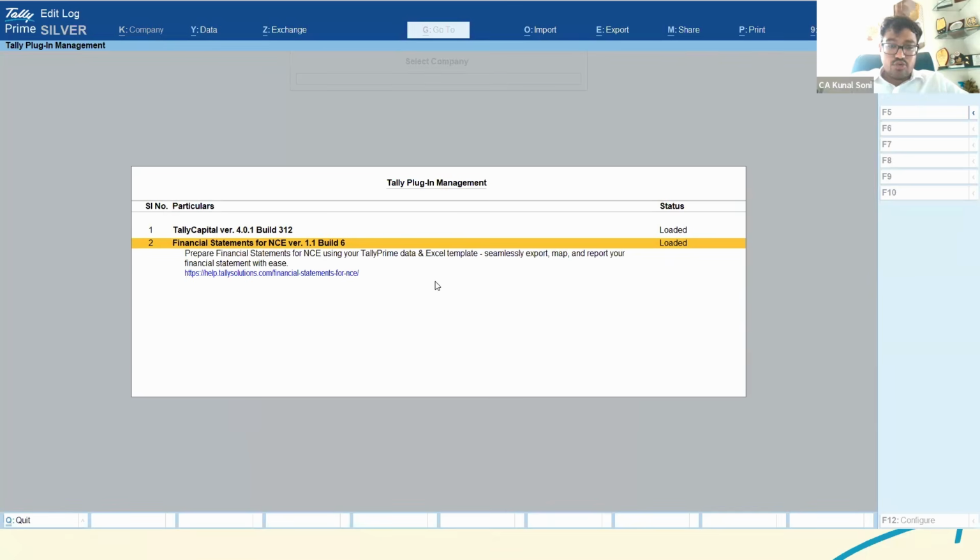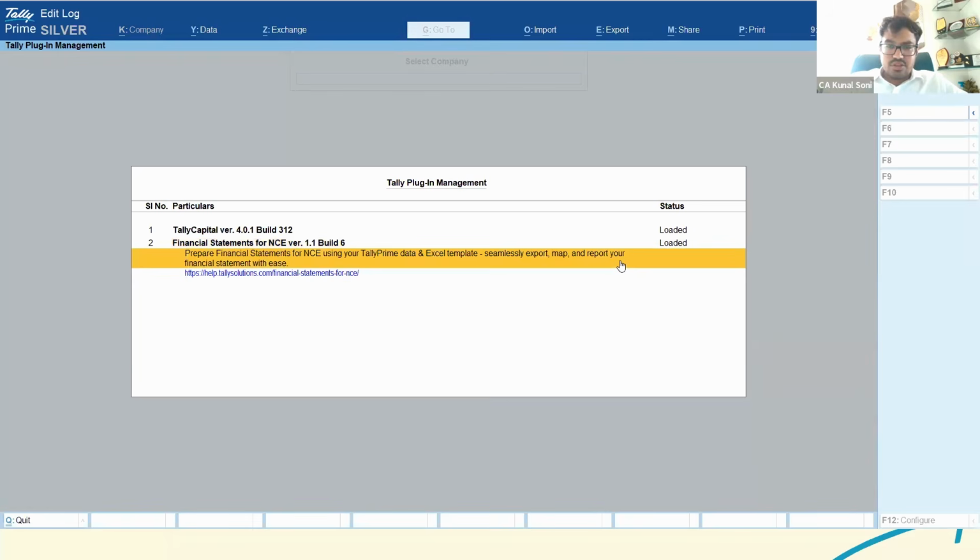There are two versions of the same. Initially there was version 1.0, and now it is version 1.1 with some upgradations, whereby if you click on any of the items or note items in the balance sheet or P&L, you would be directly redirected to that particular note. So this is the first basic step to enable this particular add-on. Hope the same has been clear to everyone.